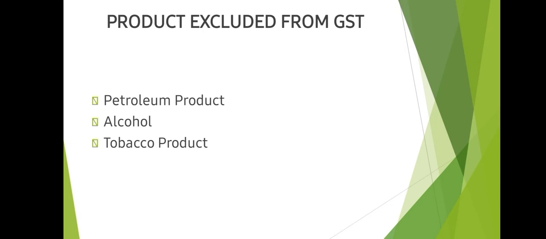And some of the products are actually excluded from GST because they are so essential that we can't go on with our life without these products, like petroleum products, alcohol, and tobacco products.